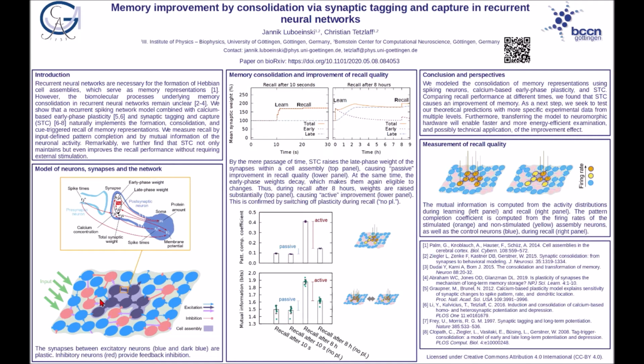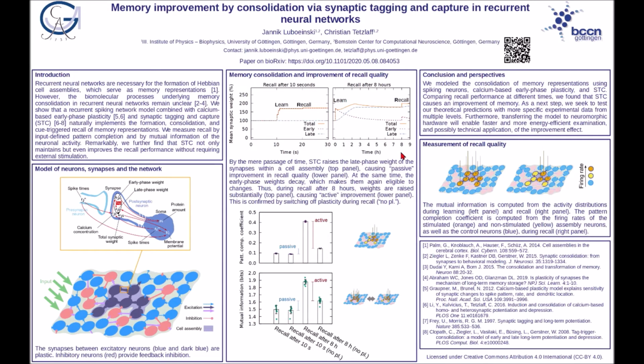To quantify the functionality of memory recall, we use two different measures, which are visualized in the figure on the center right. The first one is a coefficient describing the degree of pattern completion during recall with respect to the original learning stimulus. The other measure is the mutual information between the distributions of neuronal activity during learning and recall.